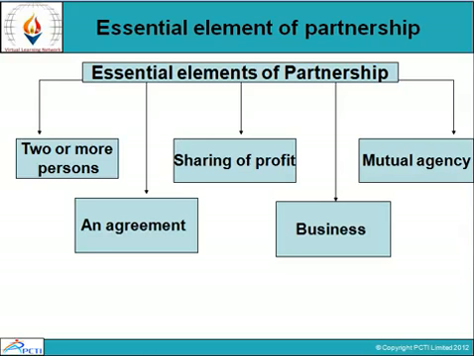This is according to the last point, mutual agency, that they have mutual agency between them, and law of partnership is regarded as an extension of general law of agency.